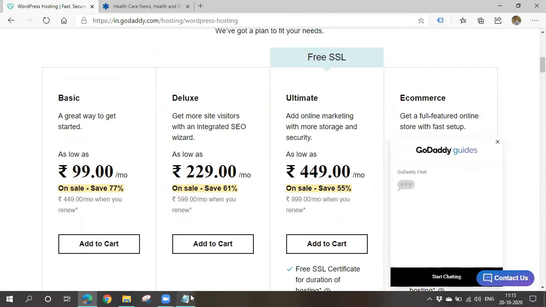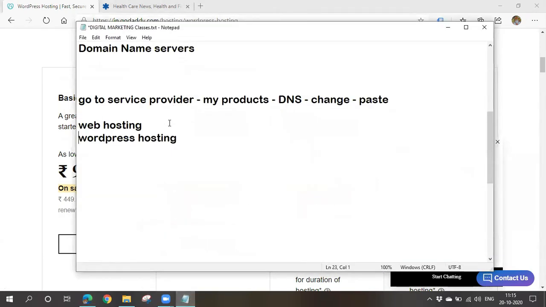But the difference between web hosting and WordPress hosting is this: in case of web hosting, you'll be getting a cPanel. I'll explain what this is. In case of WordPress hosting, we won't be getting a cPanel, and here we'll be getting a pre-installed WordPress.